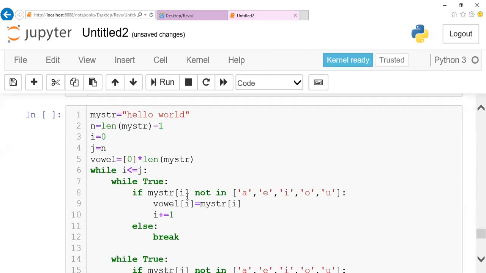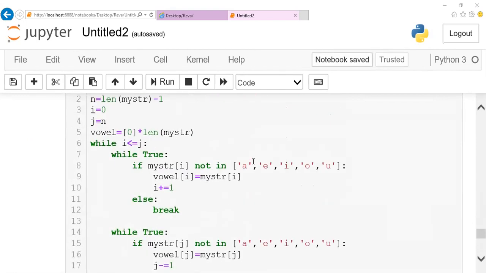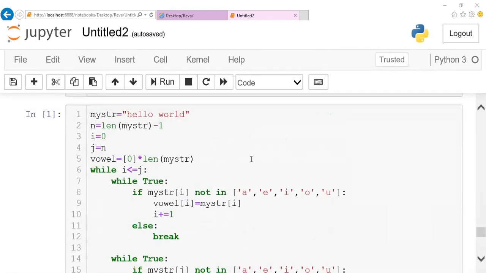It's getting ready. Okay, so we got our string swap. Hello, O and E got swapped, right? The remaining things are the same. Guys, this is very simple. When I'm explaining, it seems too big, but it is actually very simple logic.